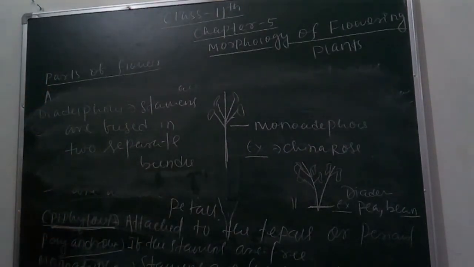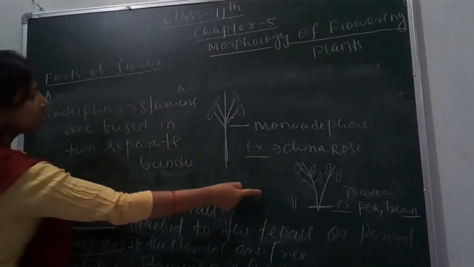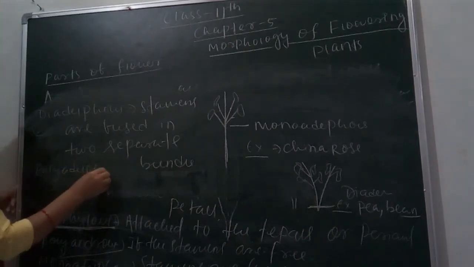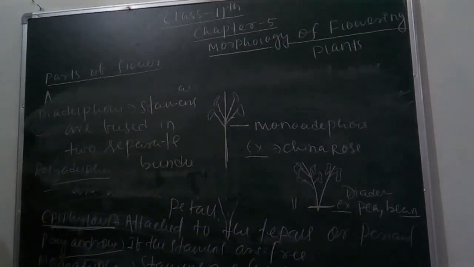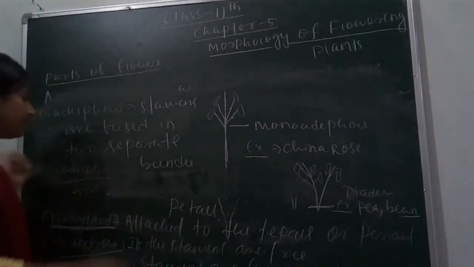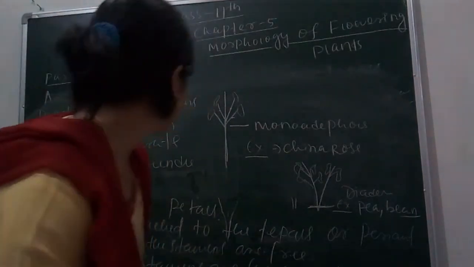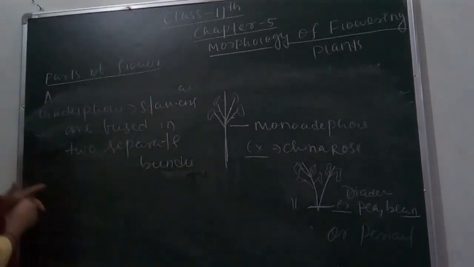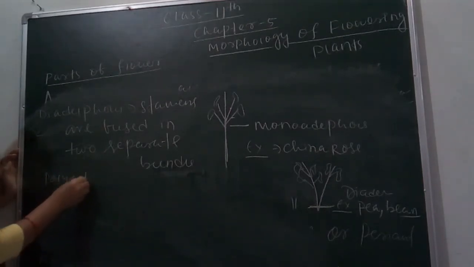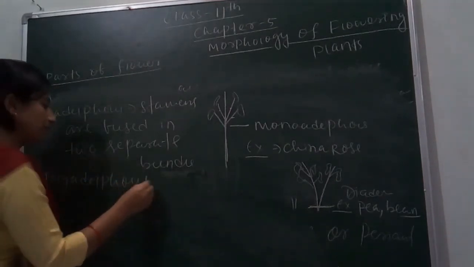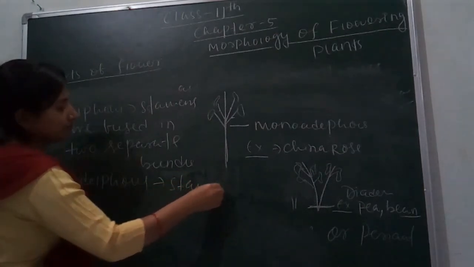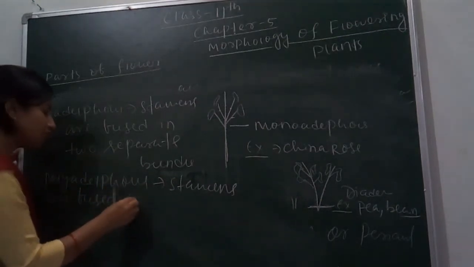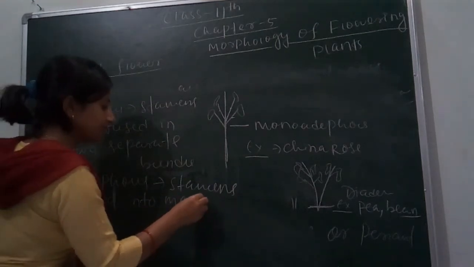Next is polyadelphous. Here monoadelphous, this is diadelphous, and the last one is polyadelphous. Polyadelphous means when the stamens, the male part, are fused into many bundles.